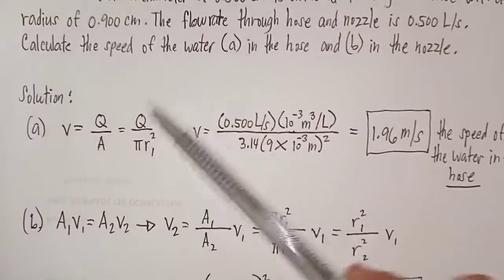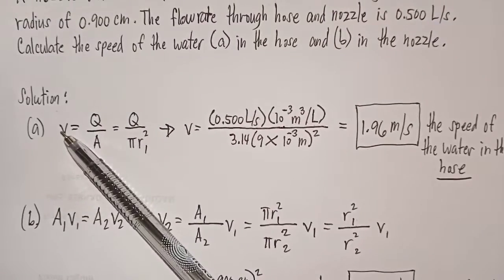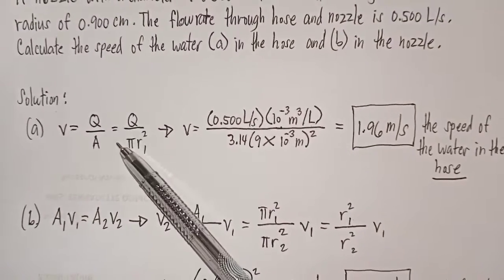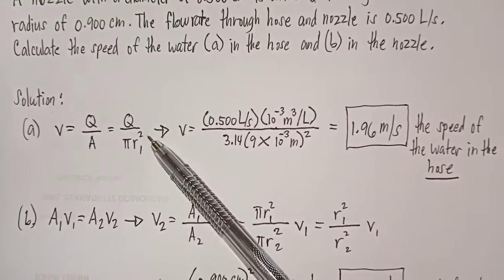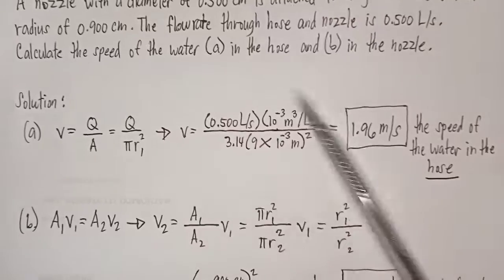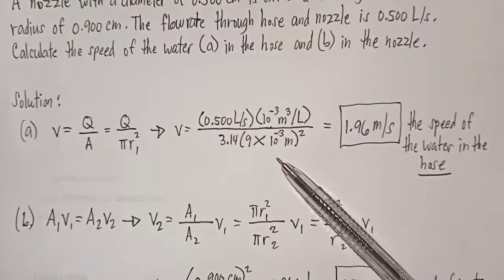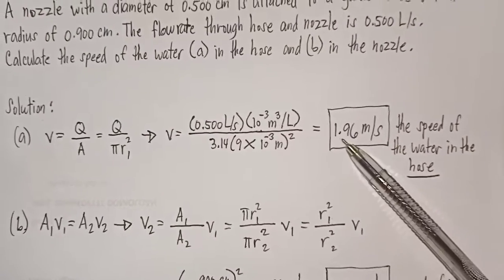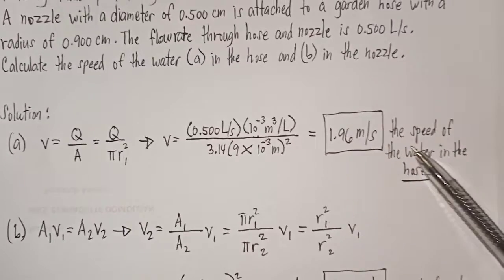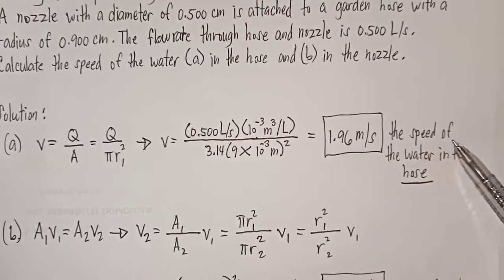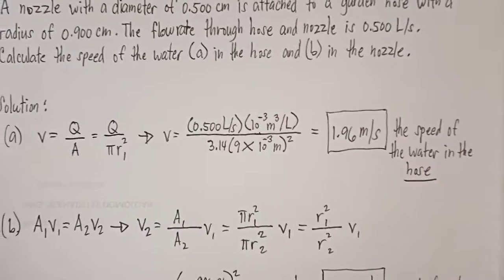And this is the formula. Speed is equals to flow rate all over cross-sectional area equals flow rate all over pi r square 1. Then atong isubstitute the known values and manipulate, and we obtain 1.96 meter per second. This is the speed of the water in the hose.